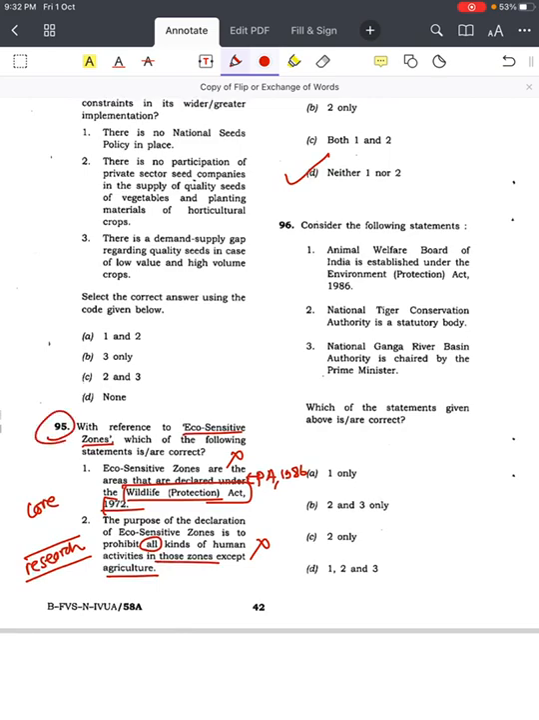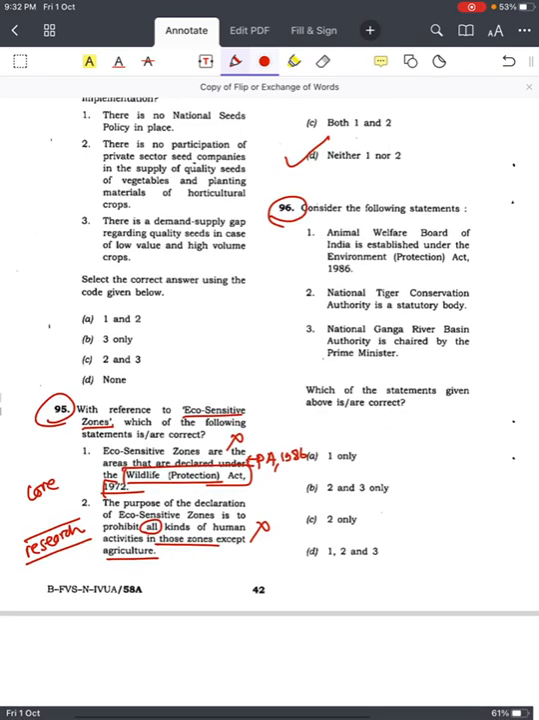Answer is D. Now come to the next question. This was the 95th question. Come to the 96th question. The Animal Welfare Board of India is established under the Environment Protection Act. What you observe here is that it would have been correct if this Environment Protection Act had been in the 95th question's first statement: eco-sensitive zones are areas declared under the Environment Protection Act. But UPSC just interchanged these key facts with statements of another question. That's why this statement is wrong. The Animal Welfare Board of India is established not under the Environment Protection Act, and again not the Wildlife Protection Act, but the Prevention of Cruelty to Animals Act, 1962.